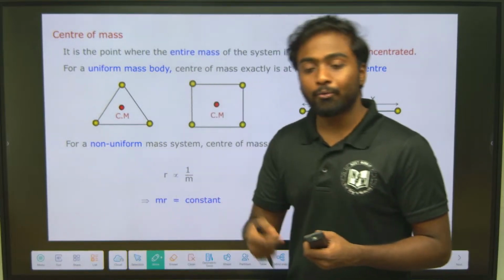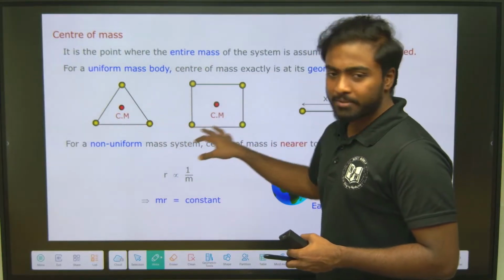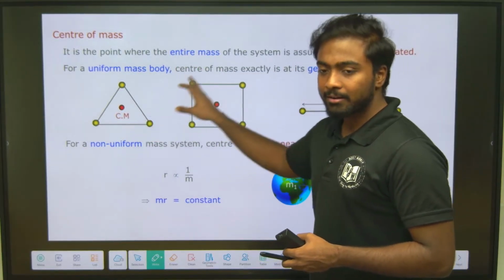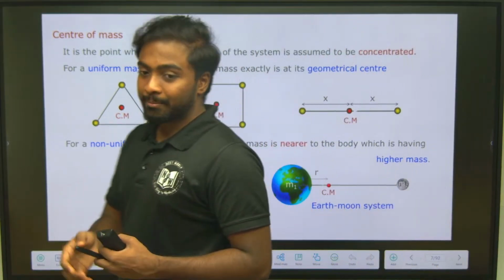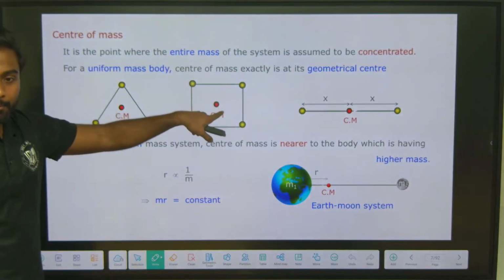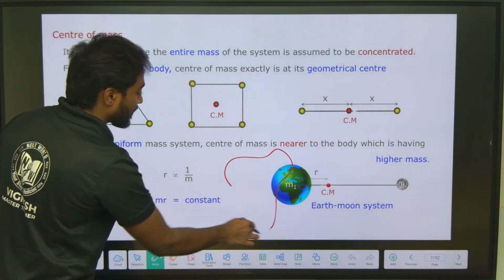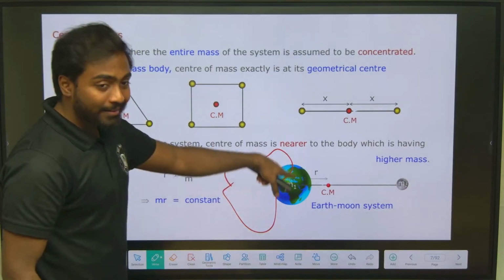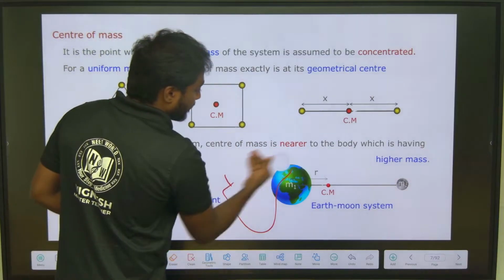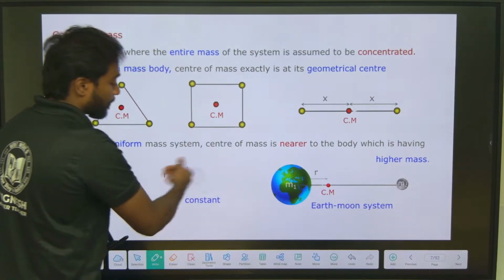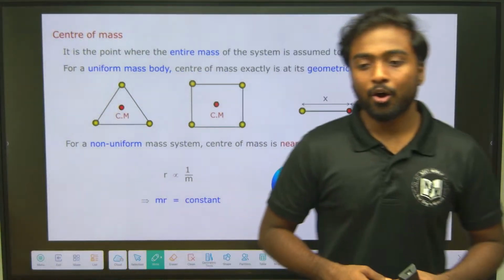So how do we find that center of mass? For objects like an equilateral triangle, square, or circle, the center is exactly at the midpoint. But for an uneven shape, how do we find the center of mass?